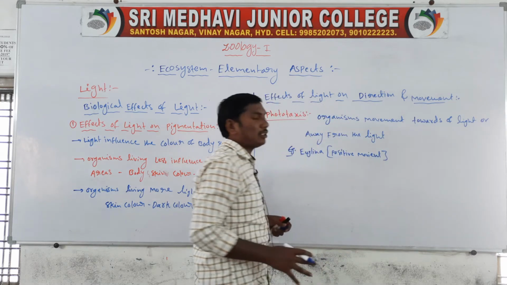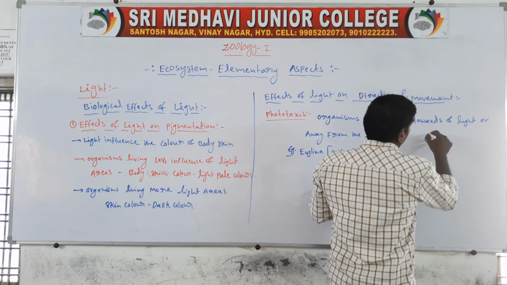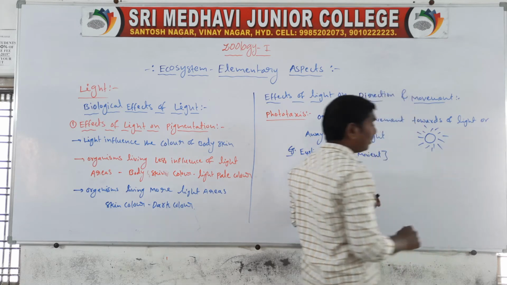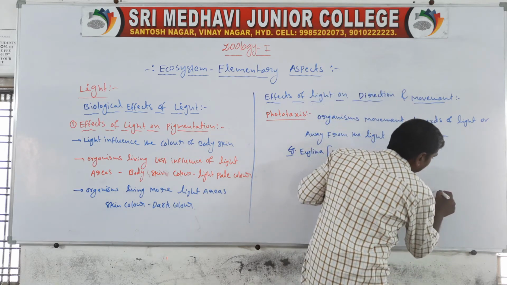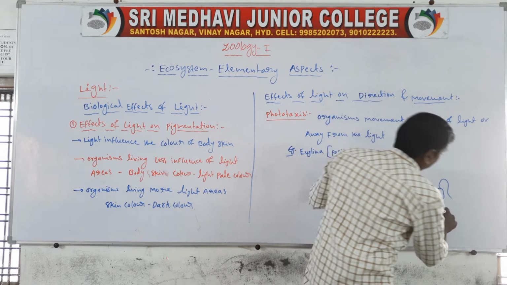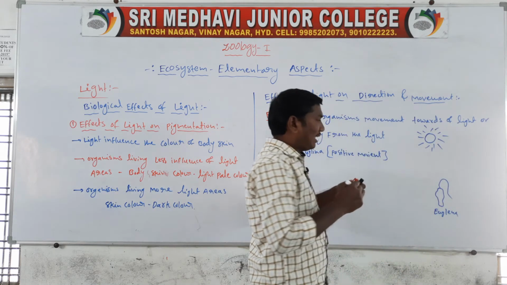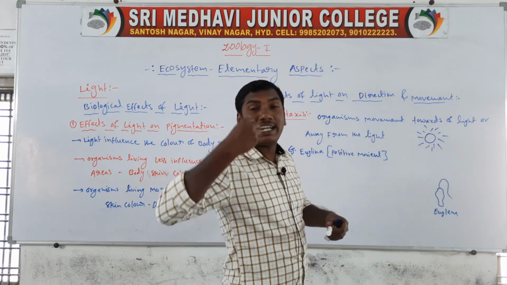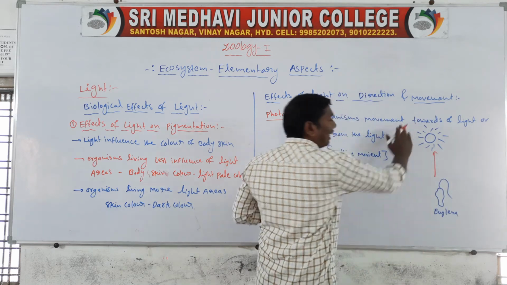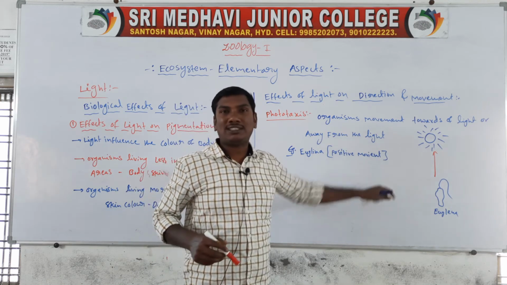Positive movement means, for example, in a rough diagram, the sun and the euglena: the organisms move towards the light side. So they are called positive movement.